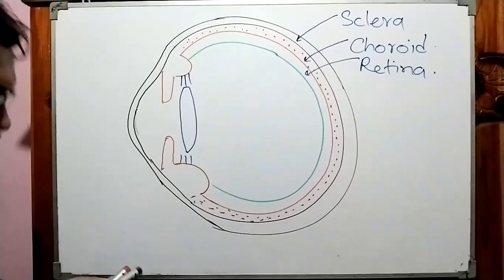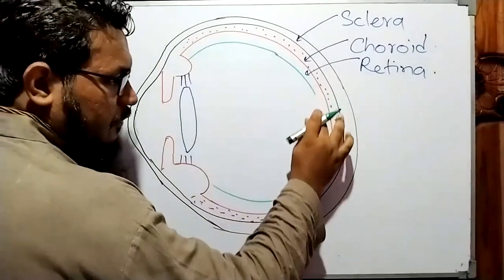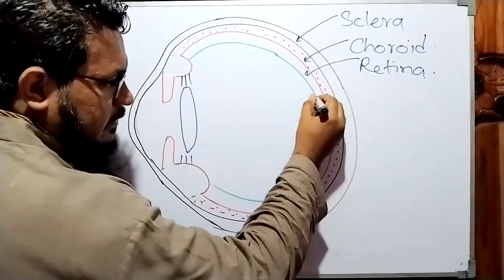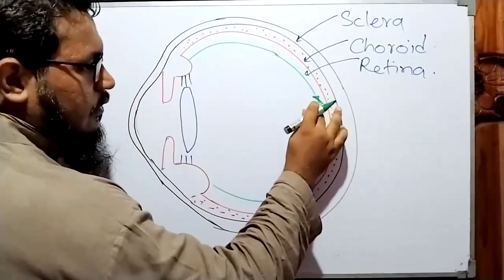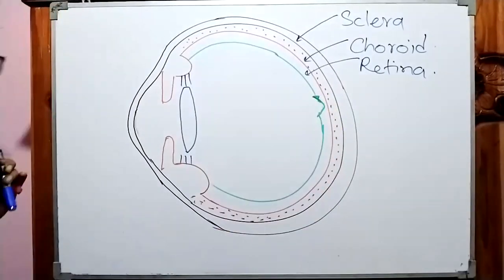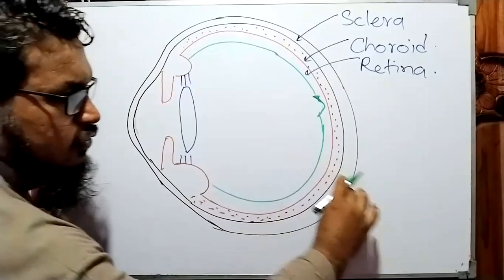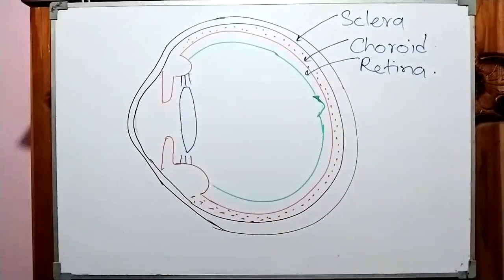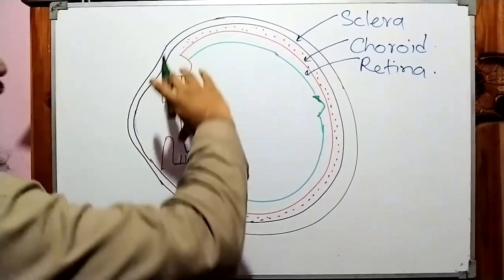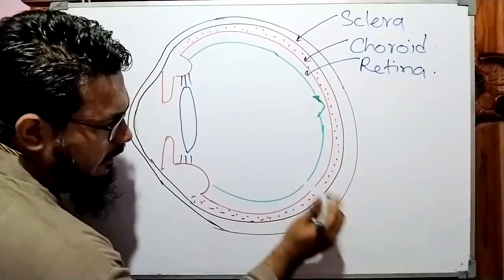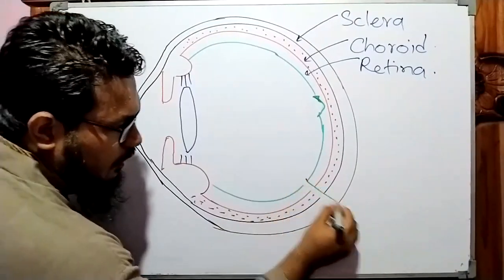Now I'm going to draw that part. This part of the retina, there is a small bump like this. And listen carefully, all the images in the retina should be taken to the brain, because whatever you see from your eye, finally it goes to the brain. Therefore, there should be a nerve. So all this retina is finally connected to the nerve, to the brain, through a nerve.